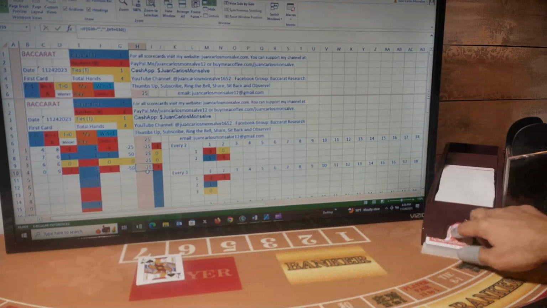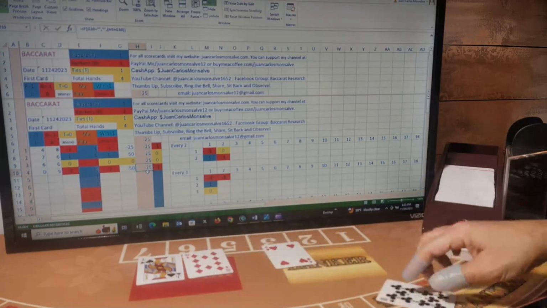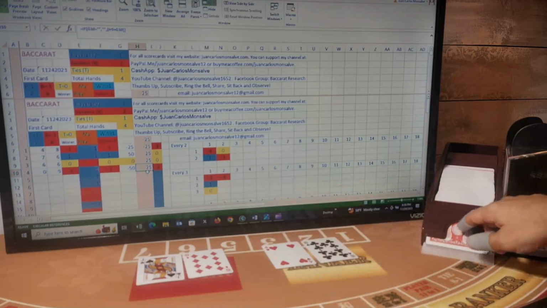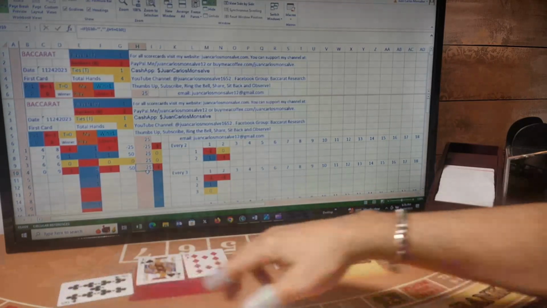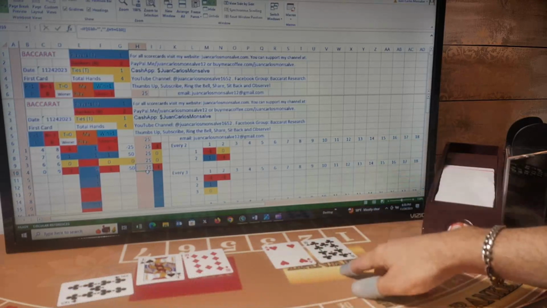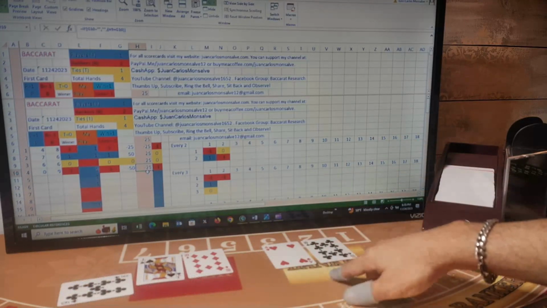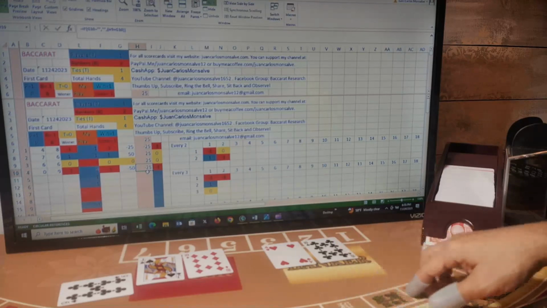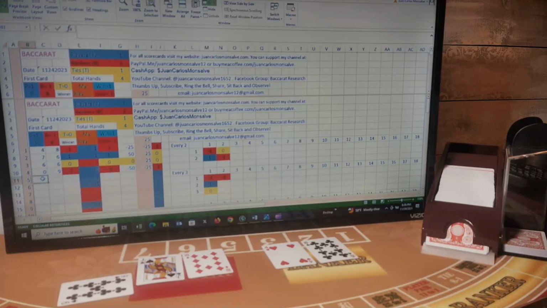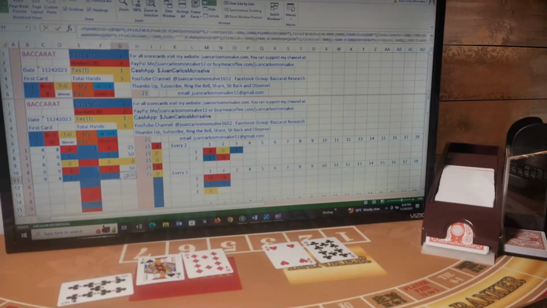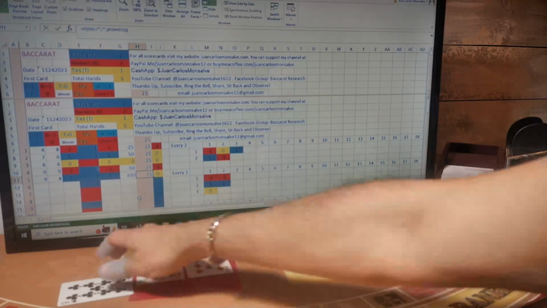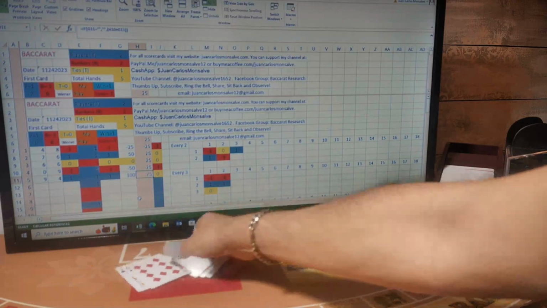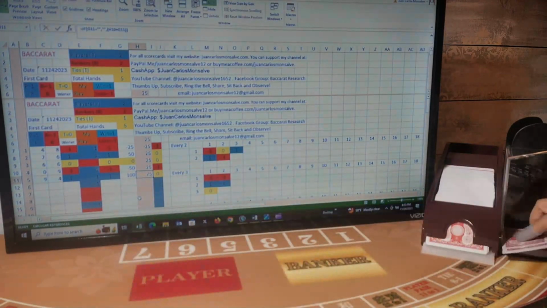First card for player, first card for banker, second card for player, second card for banker. We have player 0 and gets a third card. The third card is a 9. Banker has a 4 and only gets a third card if you get anything from 2 to 7. So no more card for banker. So this is a 9 player, 4 banker, and this is a player hand. I was betting player. I won this hand. I won 100. Now I am up $75. My next hand is gonna be another $100.